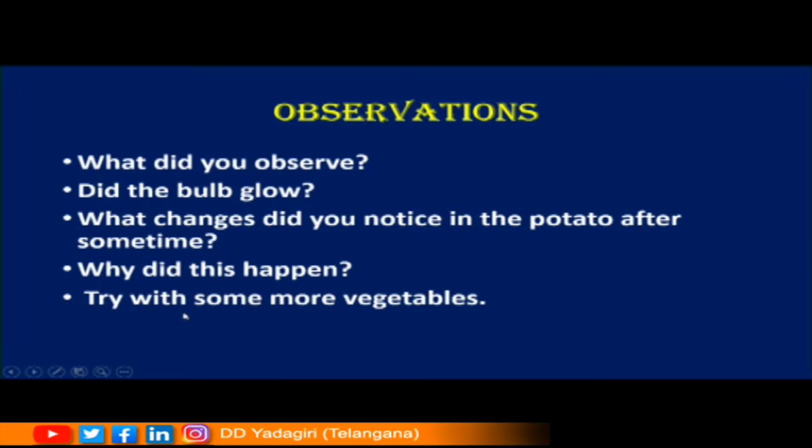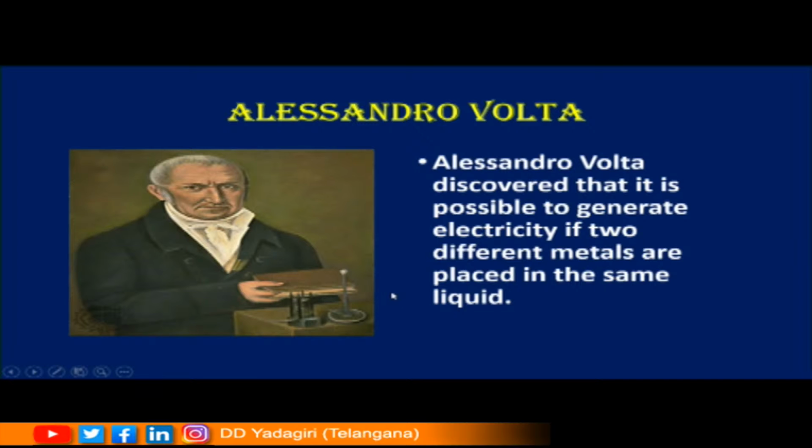Now children, it is a very simple activity which you also can try at home. You can also try this with sweet potato, brinjal, tomatoes and many other vegetables. Right children? Now children, we are going to learn about a great scientist called Alessandro Volta. Alessandro Volta discovered that it is possible to generate electricity if two different metals are placed in the same liquid.